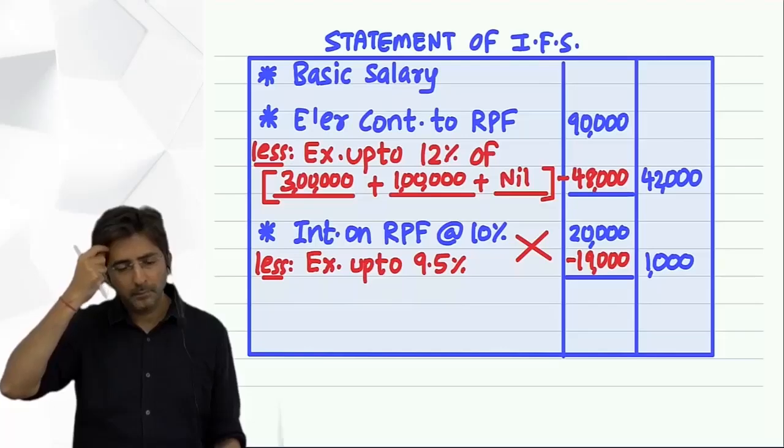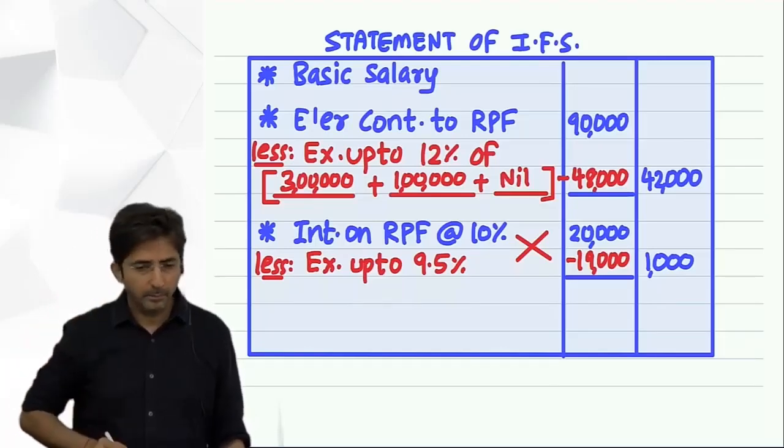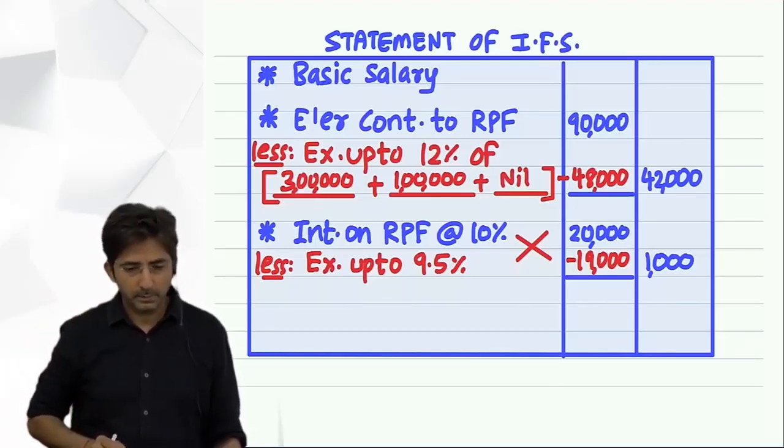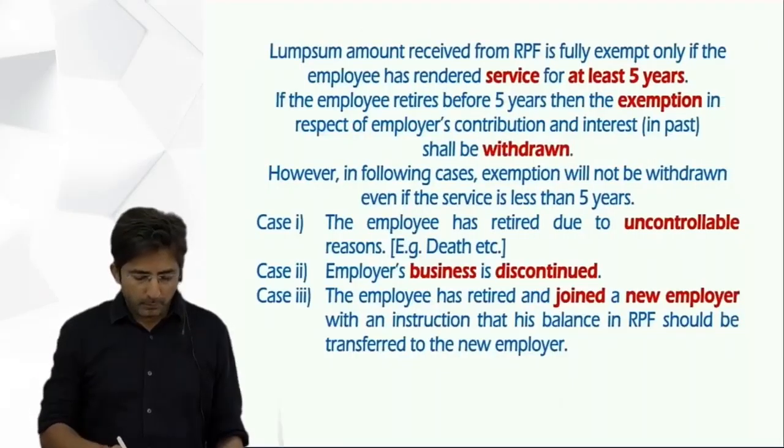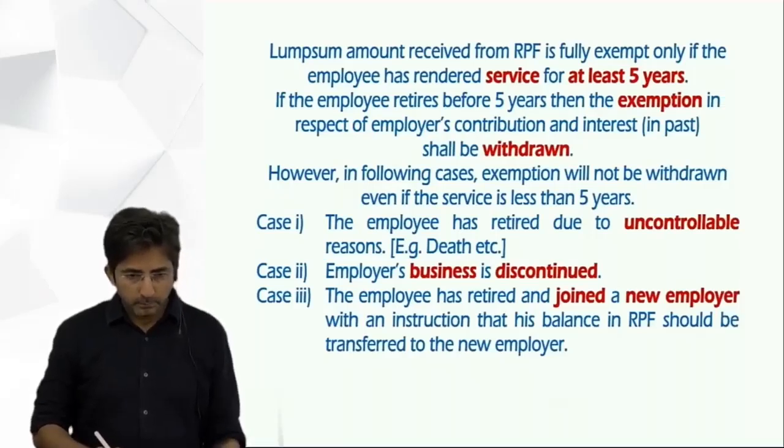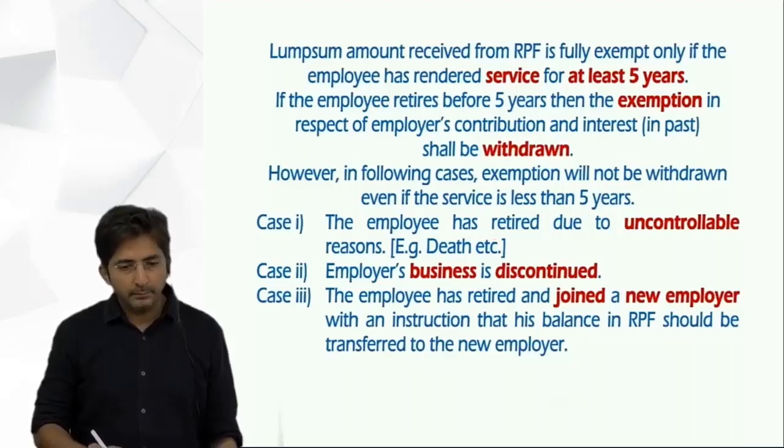What if the company policy says that based on age factor, you will have to render this much service, this particular time period of service? Then in that case, will it come under case 1 or not? The question is, why is the employee retiring? Because the policy says that you will have to work for only this much age and this much time, then it is a natural retirement, in that case, if it is earlier than 5 years.